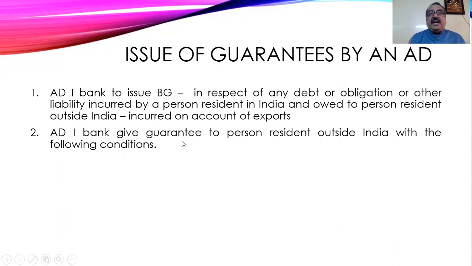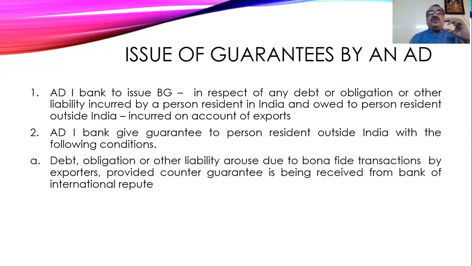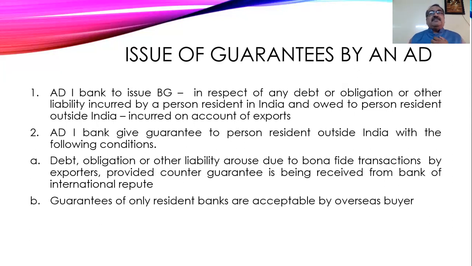The authorized dealer can give a guarantee to a person resident outside India with the following conditions. What are the conditions that are required to issue the guarantee? The debt, obligation, or other liability arose due to a bona fide transaction by the exporter, provided a counter guarantee is received from a bank of international repute. So this bank has given the guarantee, and the counter guarantee is also given by the bank of international repute. Then this banker can issue a bank guarantee to a person resident outside India.